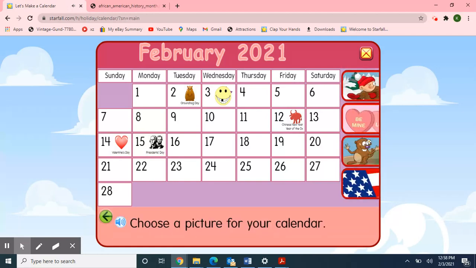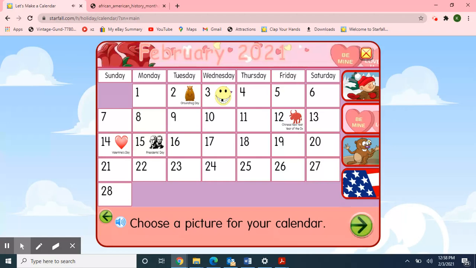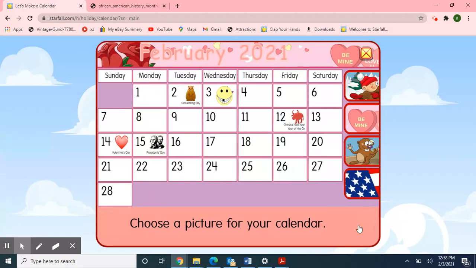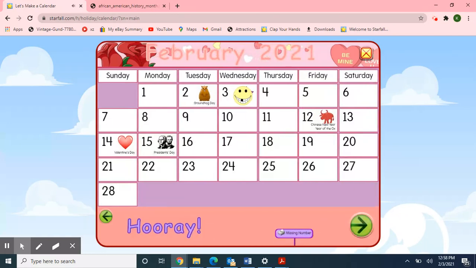Next, I want to choose a picture to decorate our calendar, and because Valentine's Day is just around the corner, I'll choose this Valentine scene. Now our February calendar is complete. I want to use Starfall for one more activity.